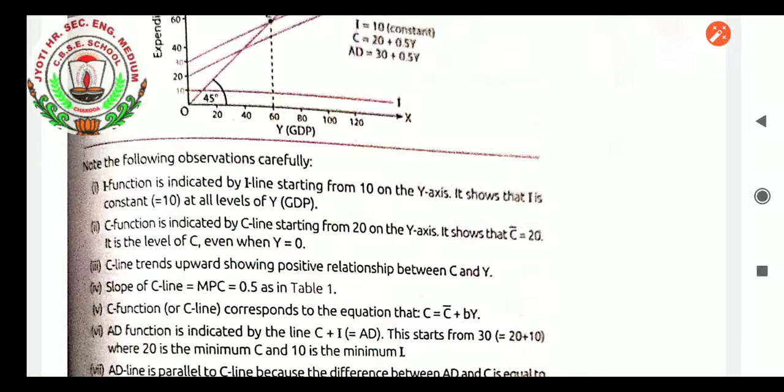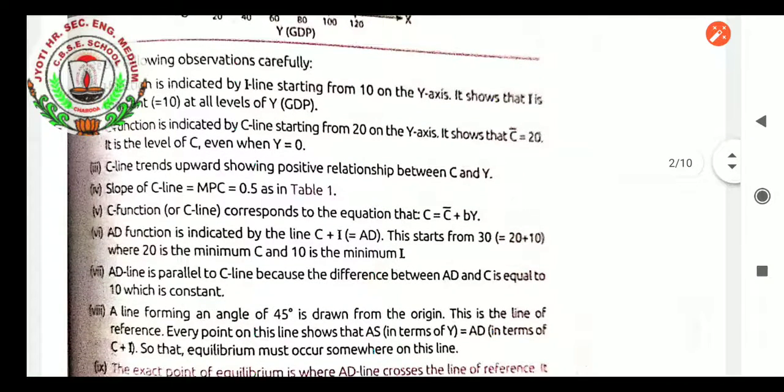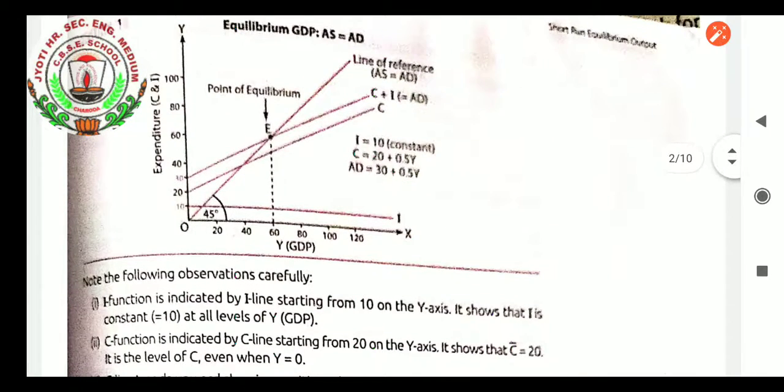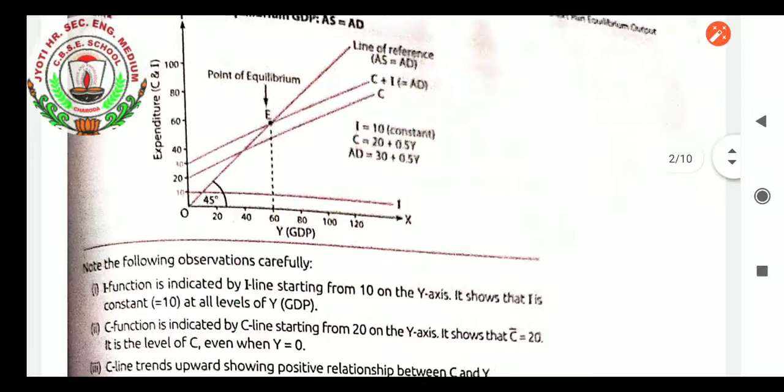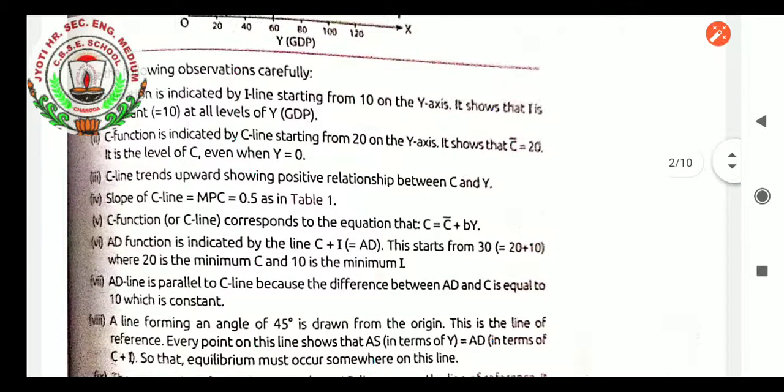The C function is indicated by the C line starting from 20 on the Y axis. It shows that autonomous consumption starts when 0 is the income, then also 20 is the consumption, and then the consumption proceeds one by one as we have in the tabular data. The C line trends upward; the slope shows a positive relationship between C and Y. As the income is increasing, the consumption level is also increasing. The slope of the C line, that is MPC, equals 0.5, as shown in table number 1. The C function or C line corresponds to the equation C equals C bar plus BY.